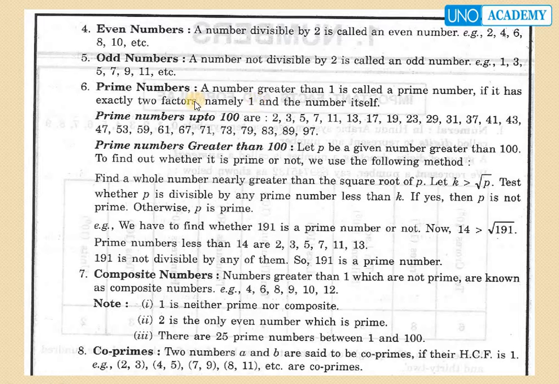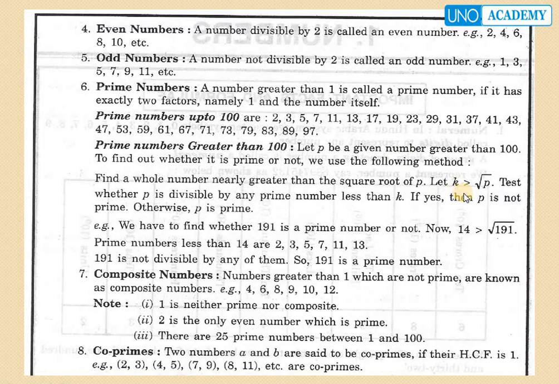The next category is prime numbers. A number greater than 1 is called a prime number if it has exactly two factors, namely 1 and itself. In simple words, a number having two factors, namely 1 and itself, is called a prime number. For example, the prime numbers up to 100 are 2, 3, 5, 7, 11, 13, 17 and so on till 97.